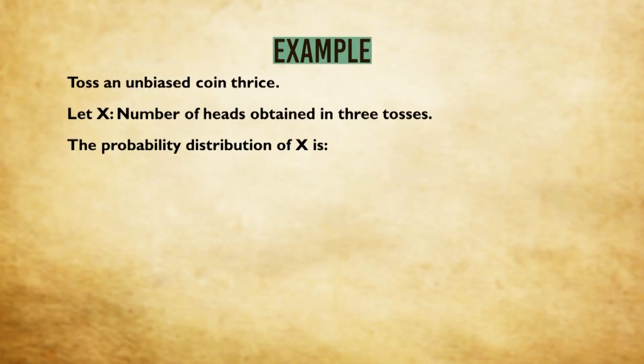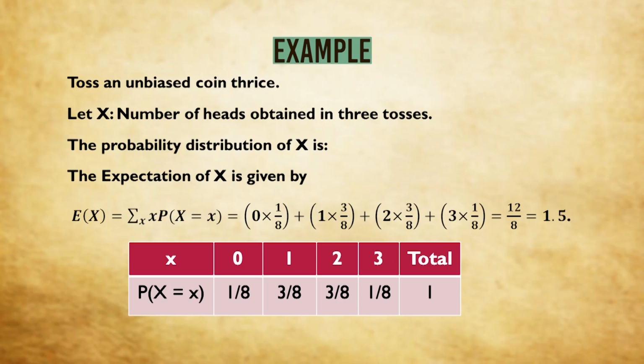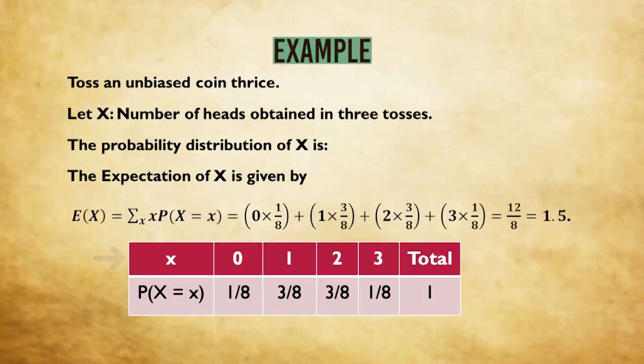We take an example. Suppose we toss an unbiased coin 3 times. We denote by x the number of heads obtained in these 3 tosses. So we have to find out the expectation of the number of heads, that is expectation of x. We have already come across this earlier when we talked about probability distribution in general, that here x will take up the values 0, 1, 2 and 3 with the probabilities 1 by 8, 3 by 8, 3 by 8 and 1 by 8, the total probability being 1.